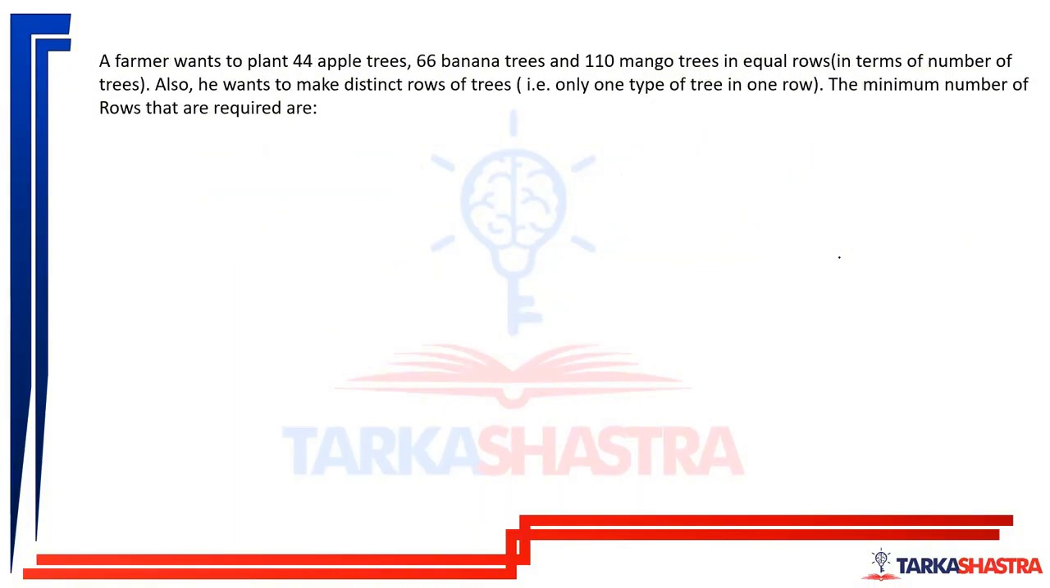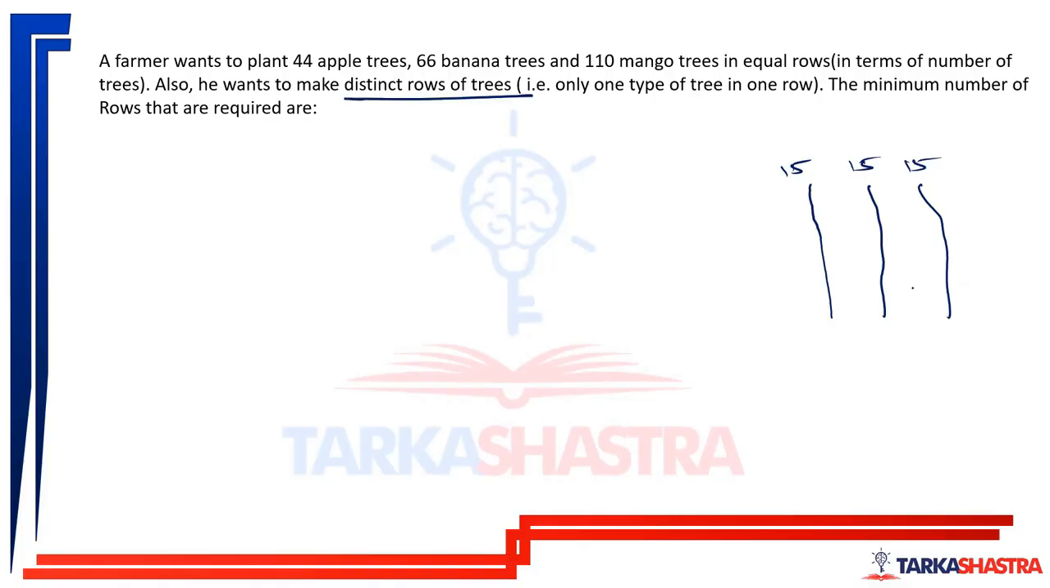A farmer wants to plant 44 apple trees, 66 banana trees, and 110 mango trees in equal rows in number of trees. So let us say he wants to make the number of trees in one row equal. So if there are, let us say, 15 trees here, then 15 should be here, 15 trees should be here. He also wants to make distinct rows of trees.